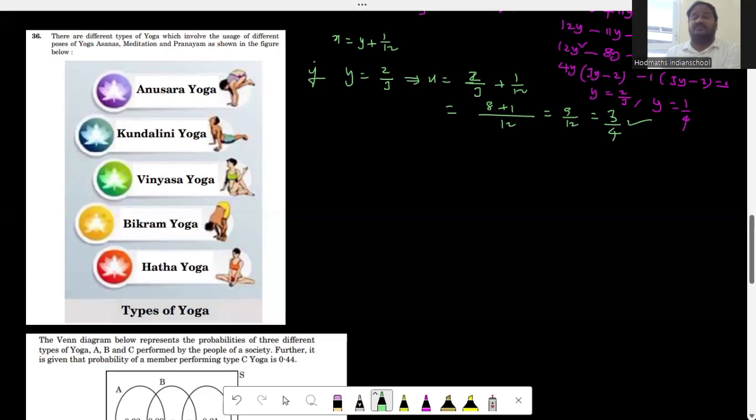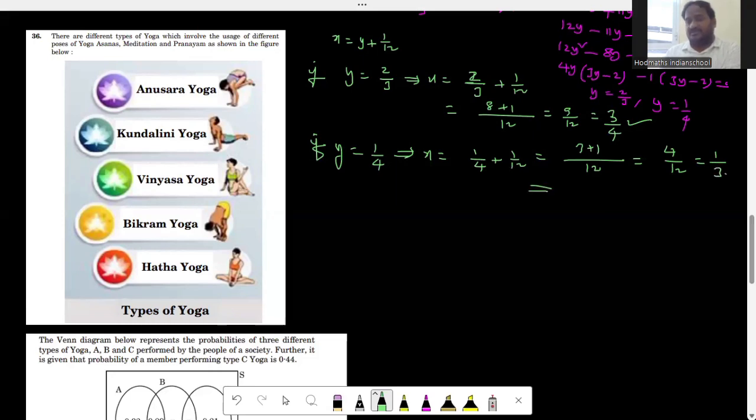This is one possible value of P of A and P of B. And one more value of y is there. If y is equal to 1 by 4, then what is the value of x? x is equal to 1 by 4 plus 1 by 12. Again LCM is 12. 4 threes are 12 plus 1, so 3 plus 1 equal to 4 divided by 12. 4 by 12 is equal to 1 by 3. Therefore, y is equal to 1 by 4 when x is equal to 1 by 3. So these are the possible values of P of A and P of B, right?